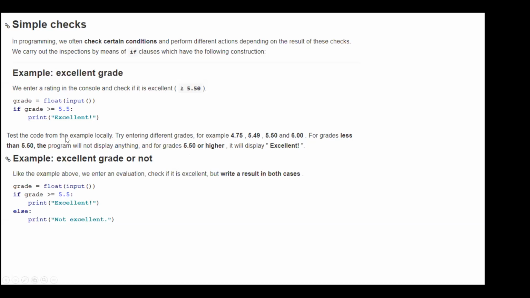Then in that condition, how are you going to write the program? Technically the value is going to come from the system. So grade equals float, you read this value as input, then you check the grade status. To satisfy this condition, we are going to print excellent. Otherwise, if not excellent, you don't display anything.